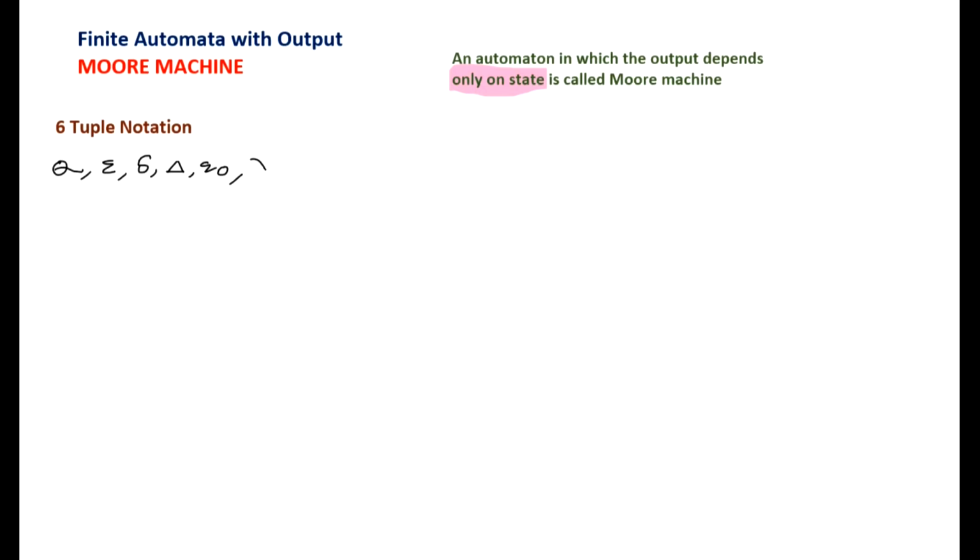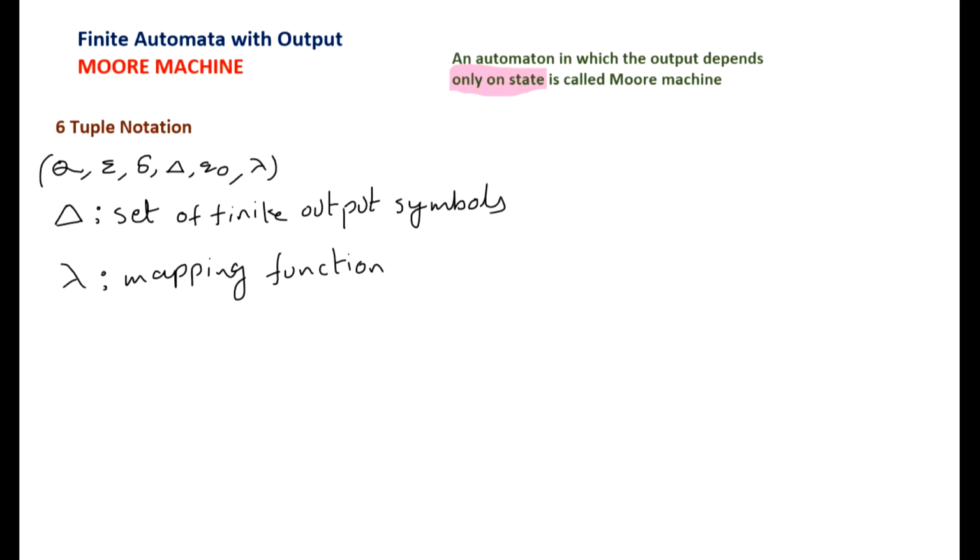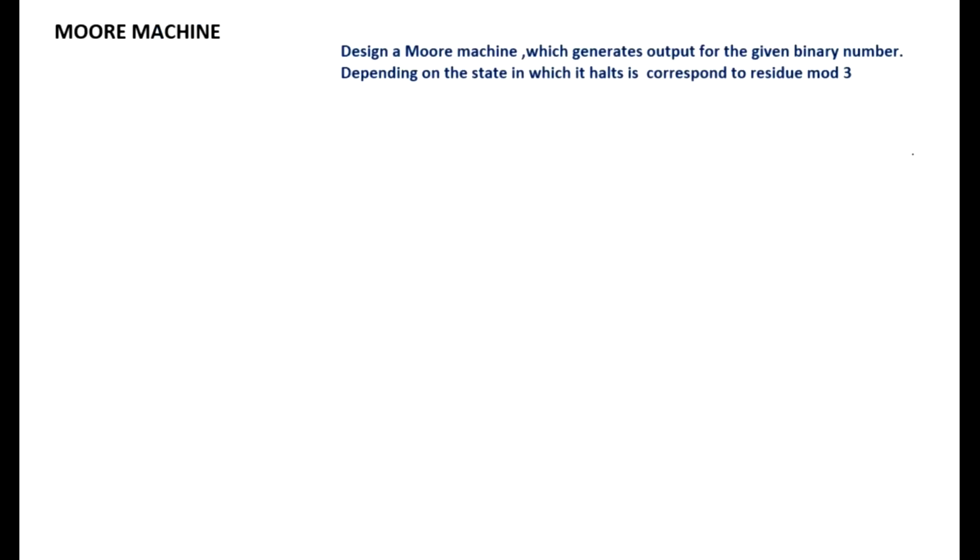The sixth tuple is lambda. Delta is the set of finite output symbols. Lambda is a mapping function. Since the Moore machine output depends only on the state, it maps from Q to capital delta, that is the set of output symbols. We will see with an example.